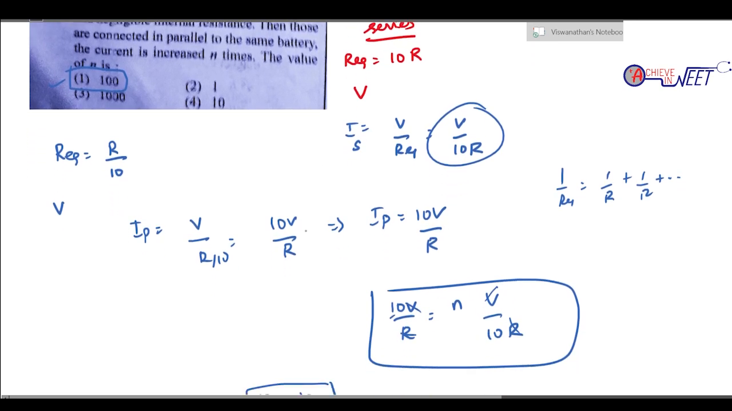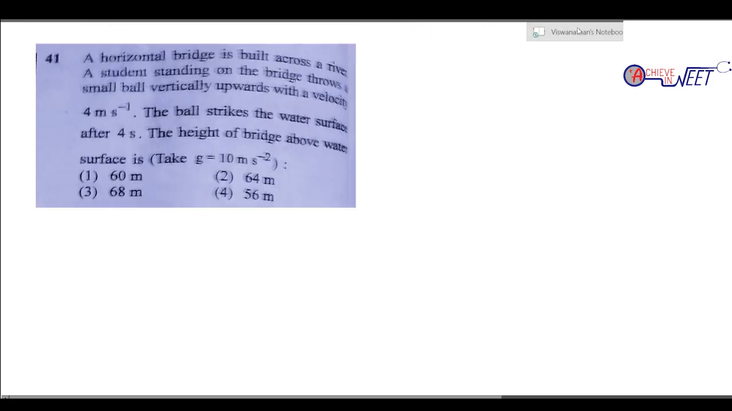Okay. So question 40 is over. So now we'll come to question 41. A horizontal bridge is built across a river. A student is standing on the bridge, throws a small ball vertically upwards with a velocity of 4 meters per second. The ball strikes the water after 4 seconds. Height of the bridge above water. So let us take the height of the bridge to be h.